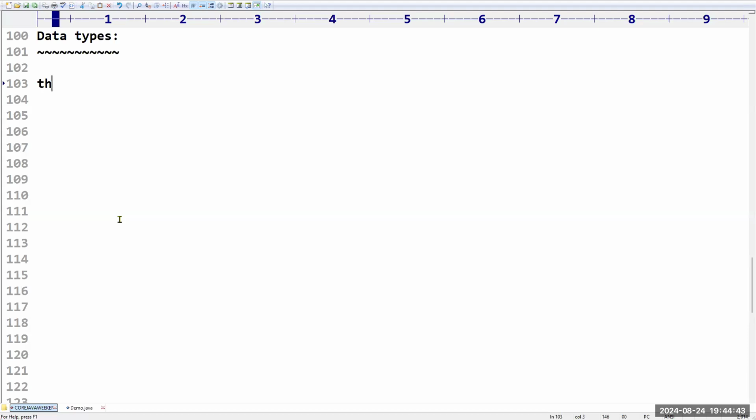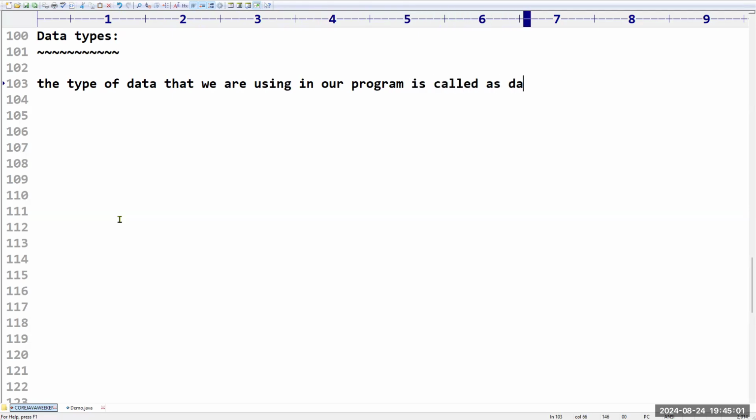So I'm using the term: the type of data that we are using in our program is called a data type. What type of data we are using in the program is always called what? Data type. Sir, I want to take one example. Example one: I want to perform addition of two numbers. Generally, how are we going to write the code? We will take like int a is equal to 10.